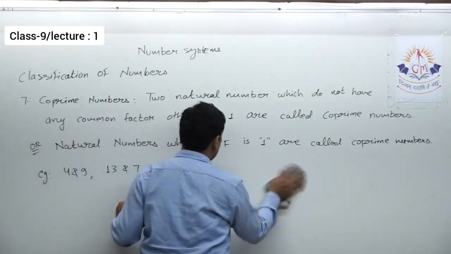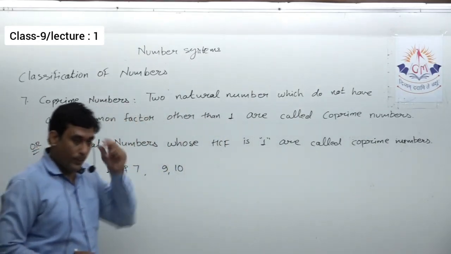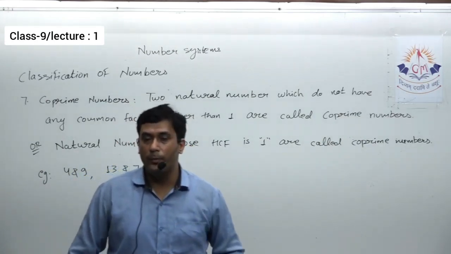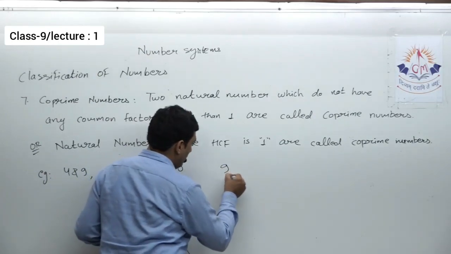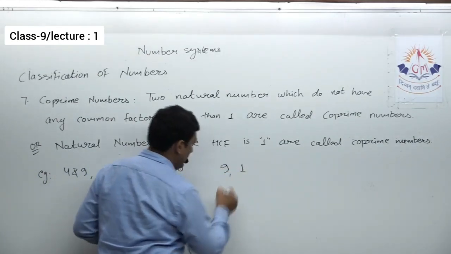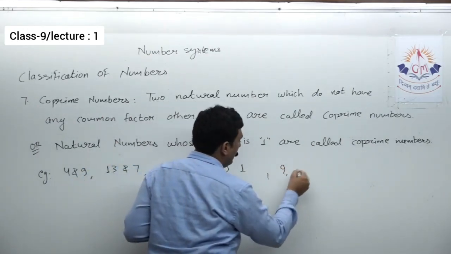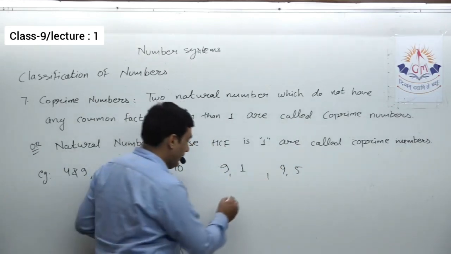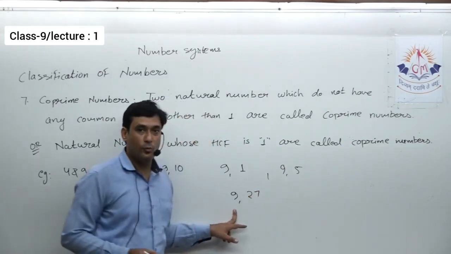Can we say any two odd numbers are always co-prime? See, not always. If I write 9 and 1, definitely they form a co-prime pair. If I write 9 and 5, they are odd as well as co-prime. But if I write 9 and 27, they are not co-prime.